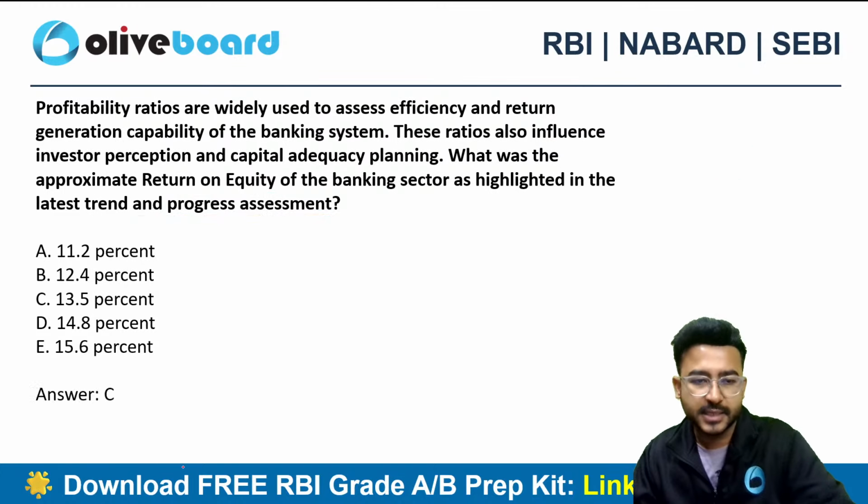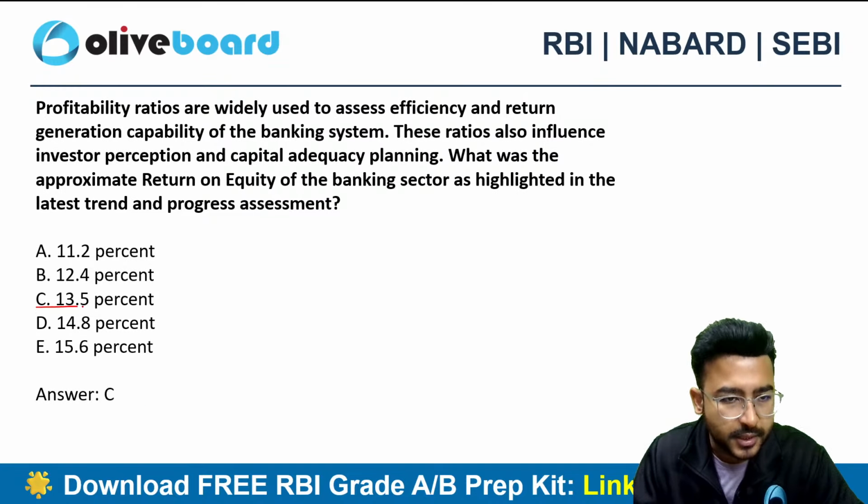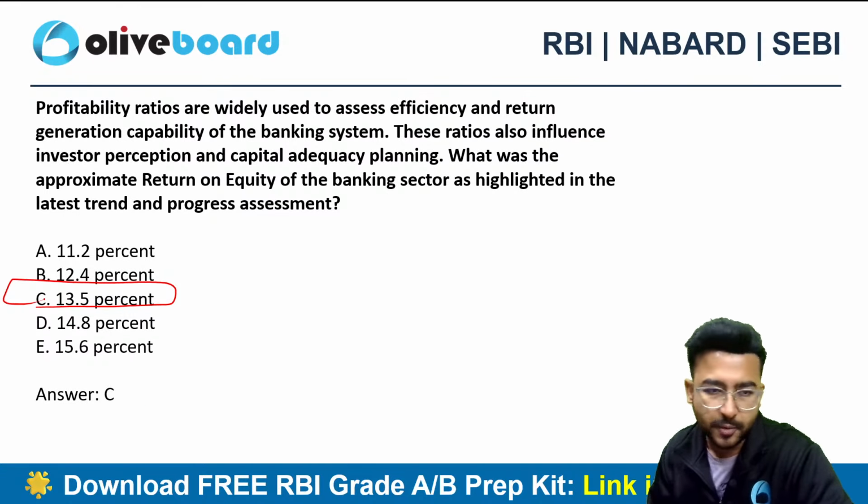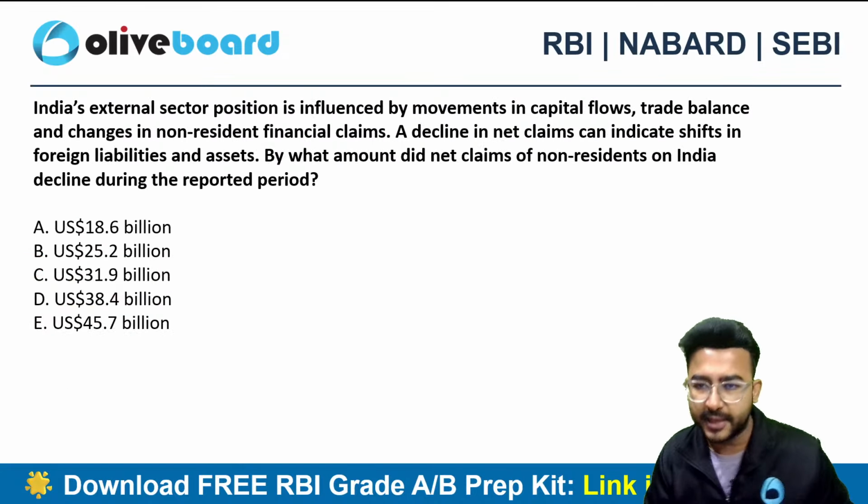The correct answer here will be option C, 13.5%. Okay, 13.5% is the correct choice. Option C, return on equity. Next one.